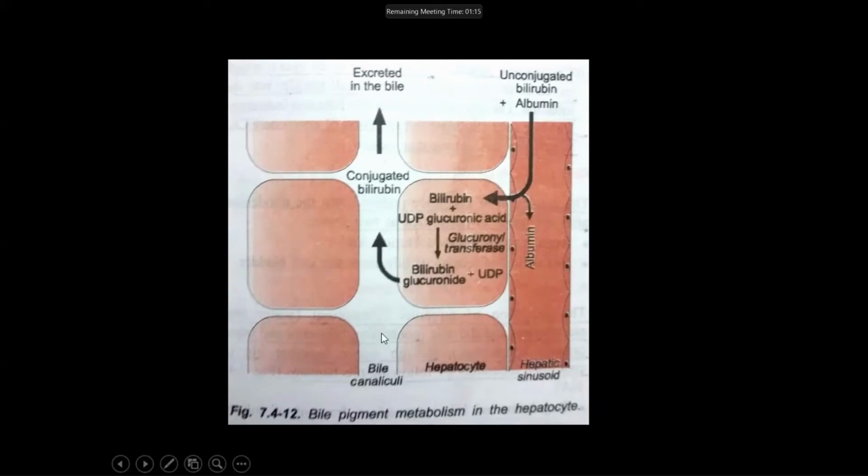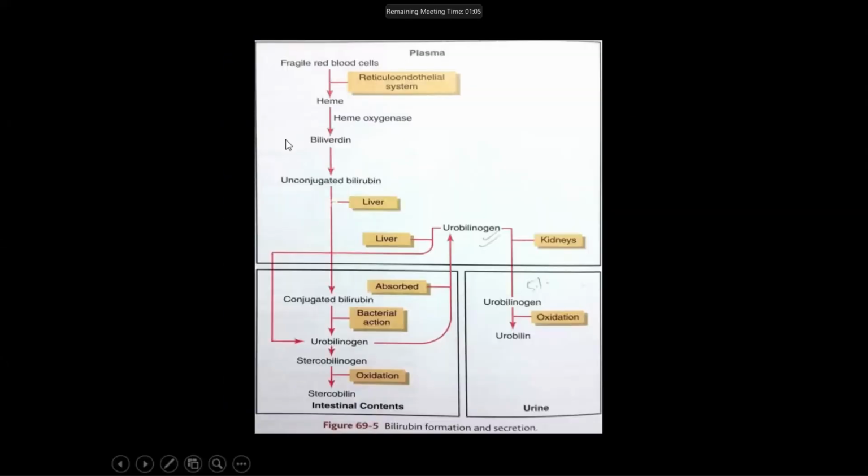This is a bile canaliculi. Now conjugated bilirubin, that is water soluble bilirubin, has come to the bile canaliculi, and ultimately from the bile canaliculi it will drain into the duodenum through the common bile duct. The duodenum is part of the small intestine.